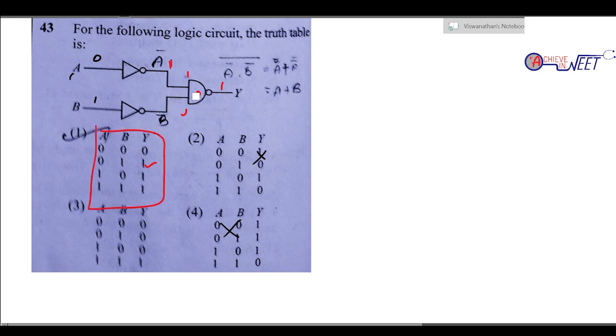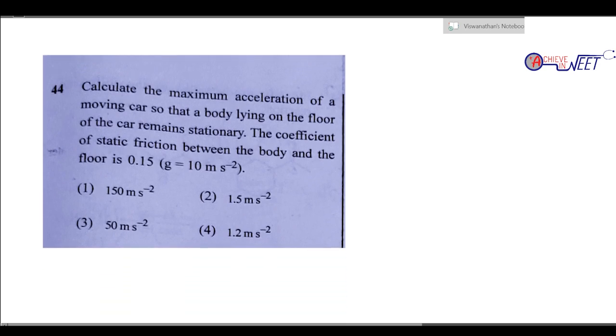So always confirm with the other two options also, to be very specific. 1 and 0 will come the same way because they are similar. Let's try giving 1 and 1. So giving 1 and 1 gives 0 0. 0 and 0 is going to be 0. The inverse of 0 is going to be 1. So all the options will match. Okay, so it is option 1. Simple, direct.